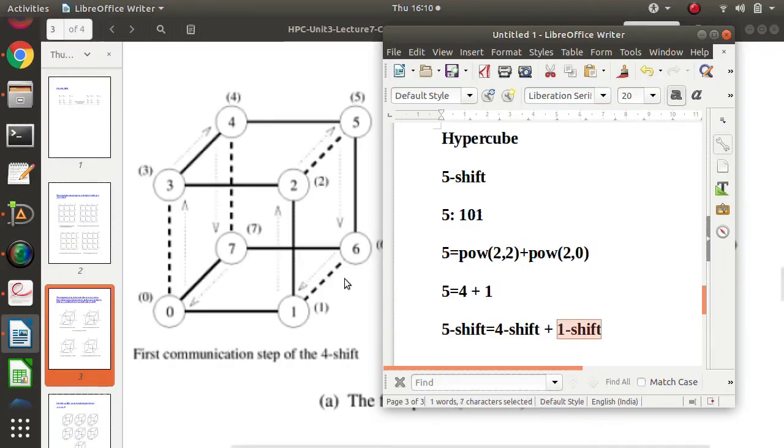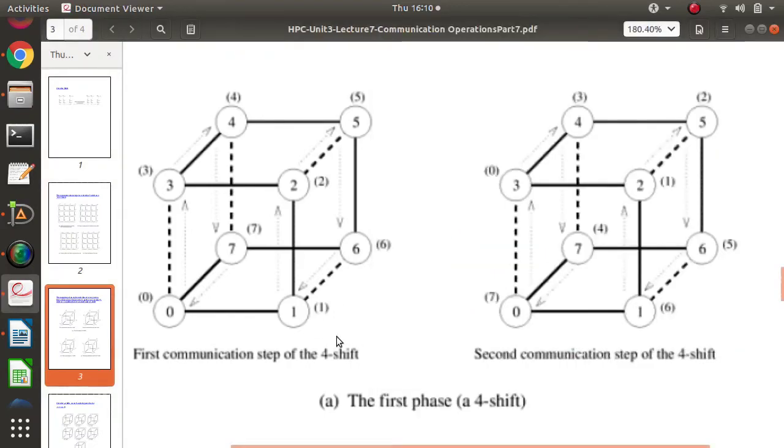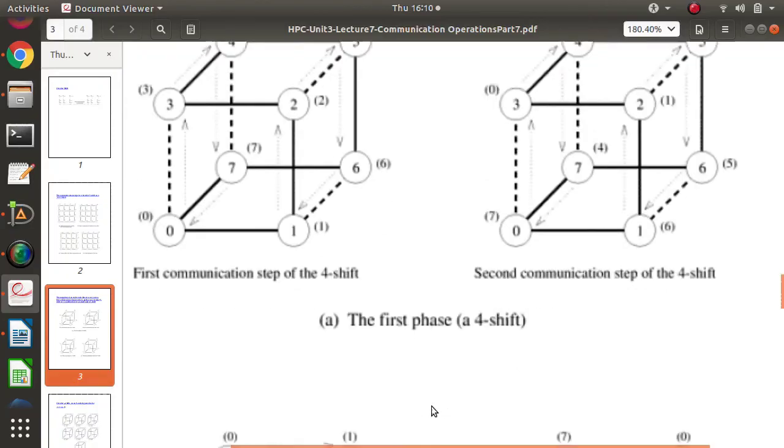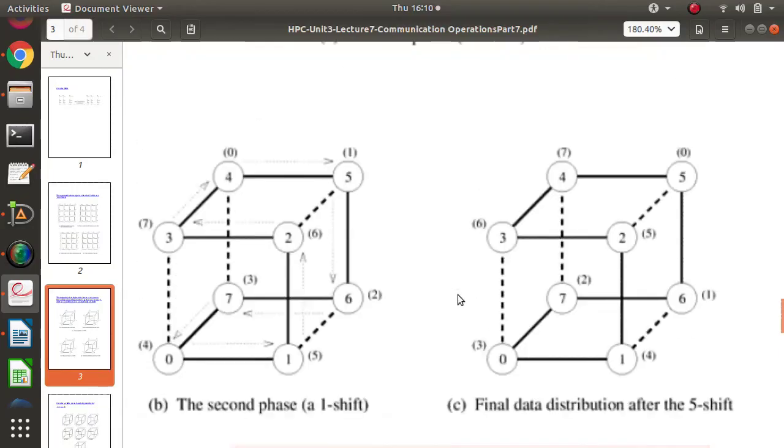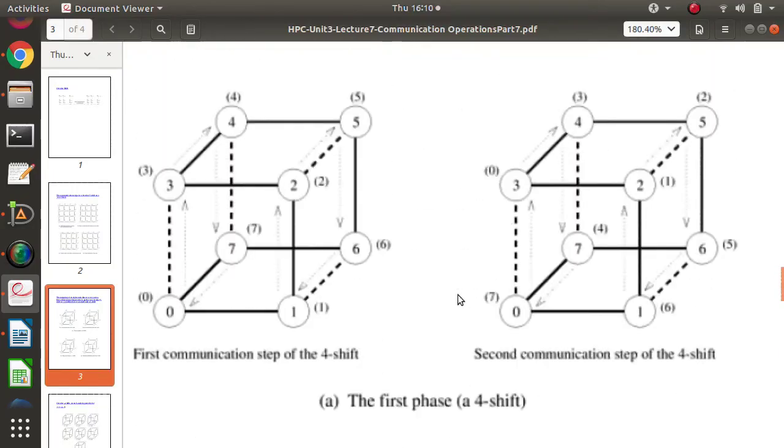First we'll do 4 shift. For 4 shift there are only 2 steps. Any 4 shift requires just 2 steps, and then 1 shift. So here you can see the first phase of 4 shift, and then the second phase of 1 shift only. How have they done it? 0 has sent to 3, so everyone is sending like this. 1 is sending to 2, 6 is sending to 7, likewise. This data is sent to just the neighboring node. That is the first step, and that is the second step.